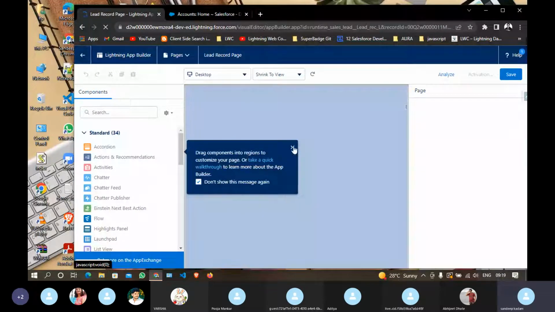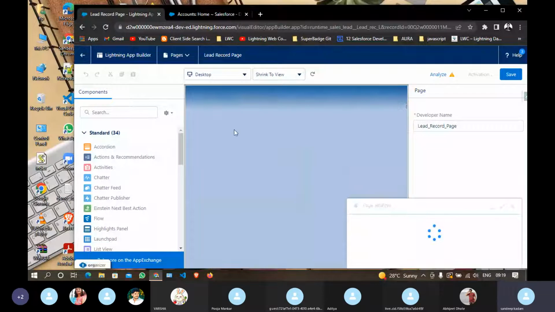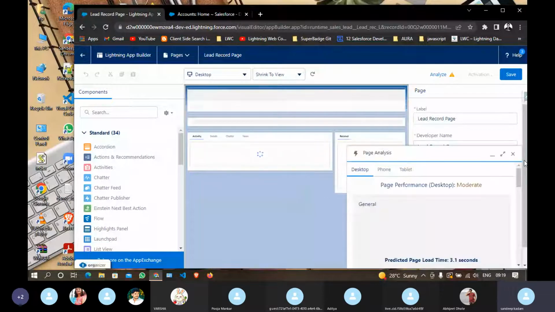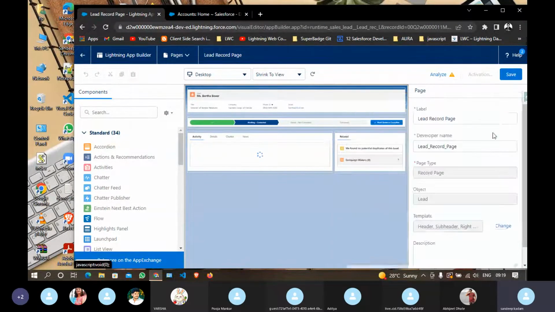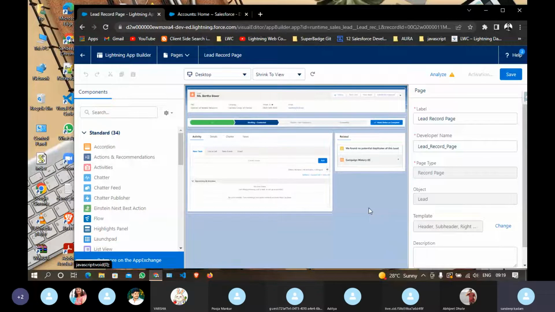This is known as the app builder. Here you can configure your pages and your components in one go. This is mostly used by the admin people, because they are responsible for configuration of these things.